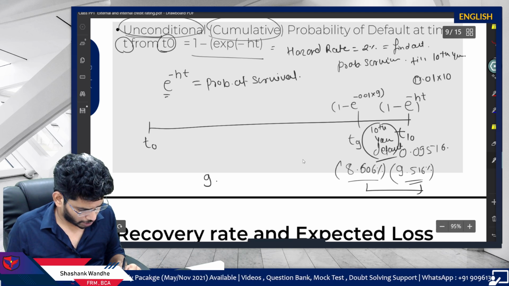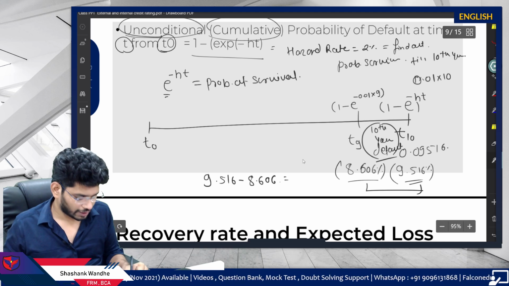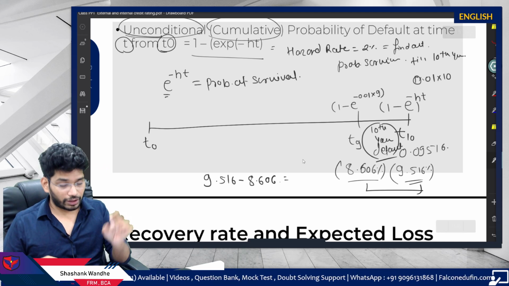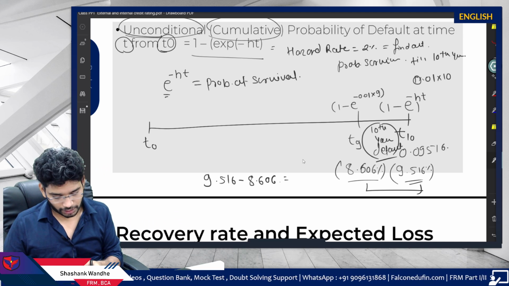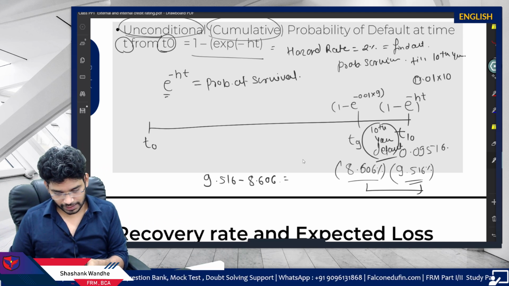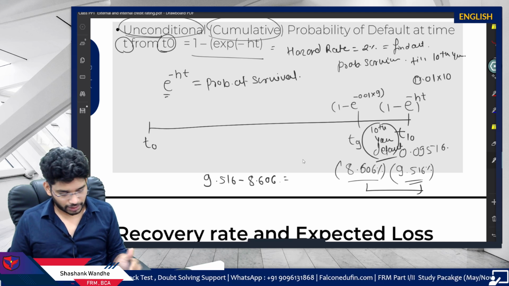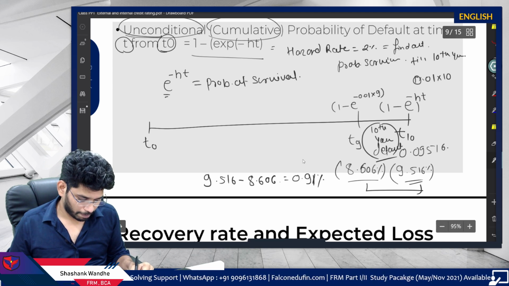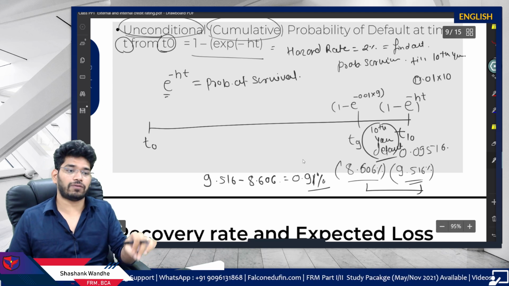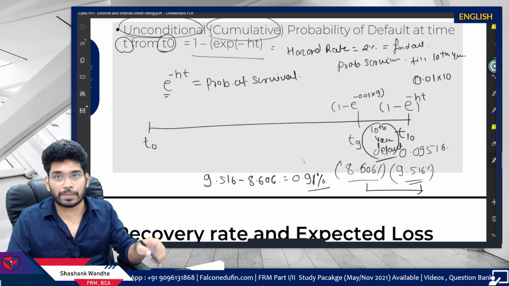So here 9.516 minus 8.606, whatever the answer is, you will get the probability of default in the 10th year. 9.516 minus 8.606, the answer is 0.91% probability of default in the 10th year. Now this is the unconditional probability, remember.